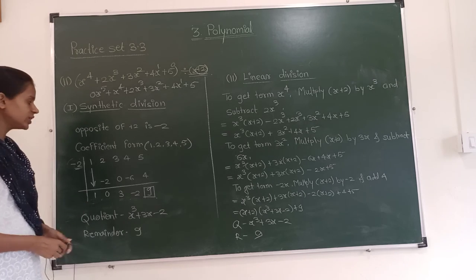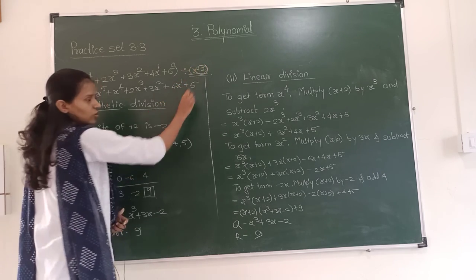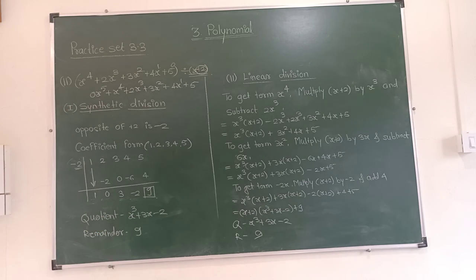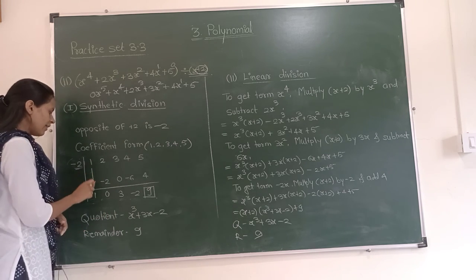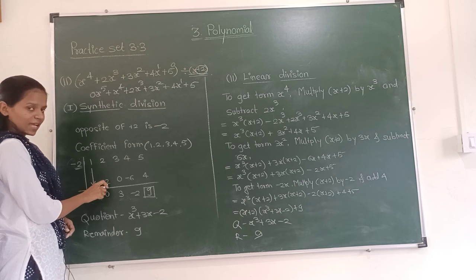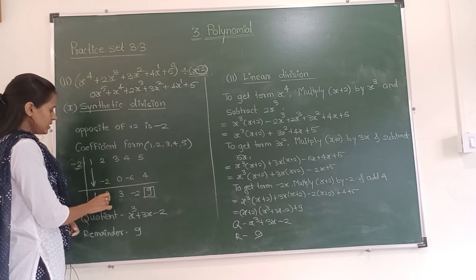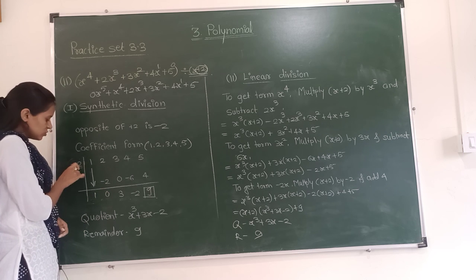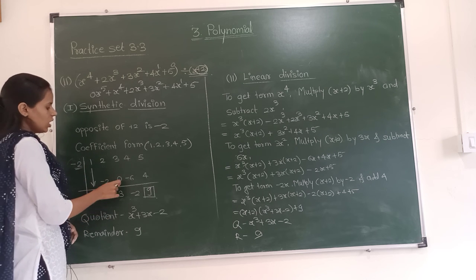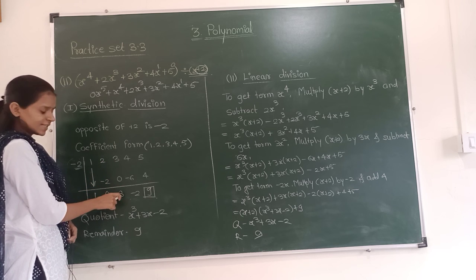Are you getting how we did it? We have written the coefficients over here. Here is x plus 2. So what we have to do is, we have copied this one as it is. Now this 1 into minus 2 is minus 2. We have written it here. Plus 2 and minus 2, it will be 0. Now this 0 into minus 2 is 0. So here we have written 0. Now 3 plus 0 is 3.